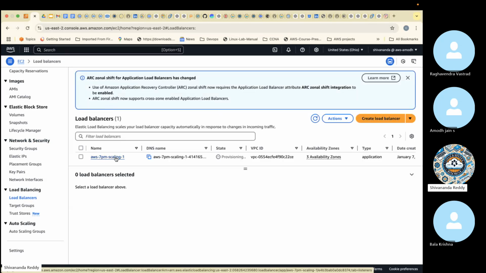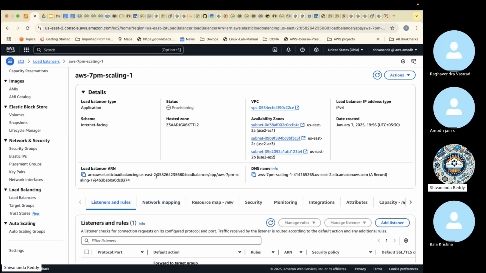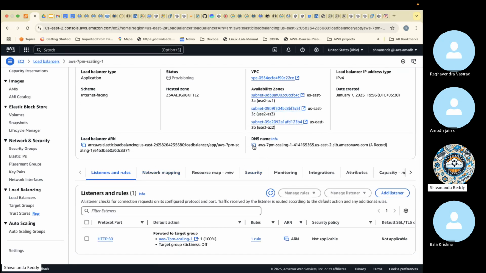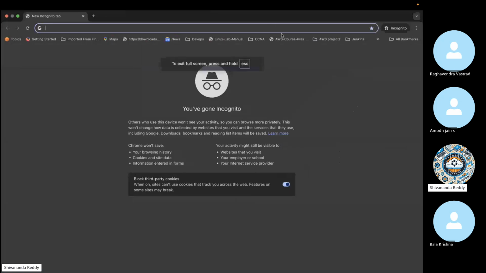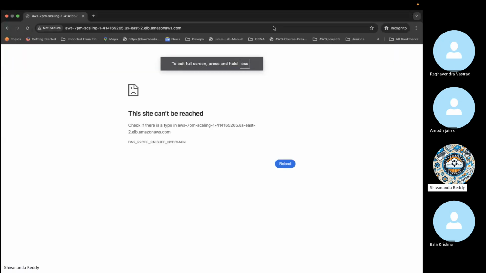AWS 7 p.m. auto scaling. Open this load balancer. You can see the DNS name will be there. Copy this DNS name, go to the browser, paste this link and verify. This link also should get the website. Okay.